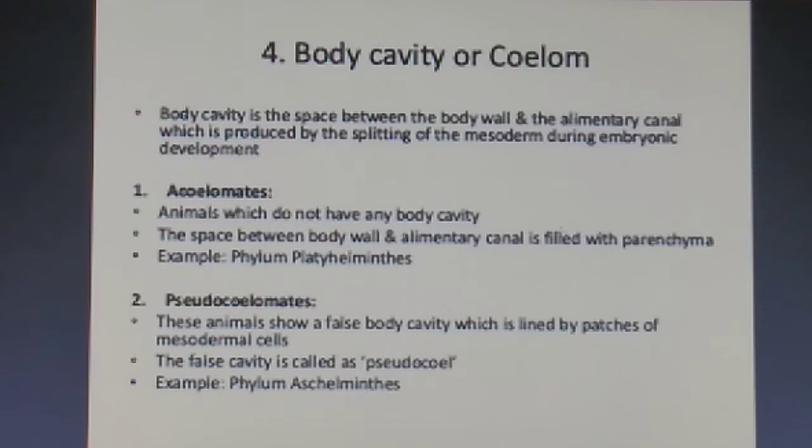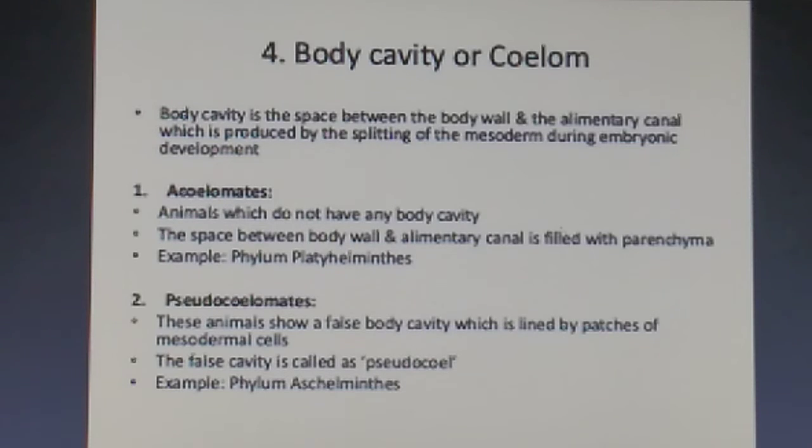The first one we have is the acoelomates. Now these are the animals which do not have any body cavity in them, and the space between the body wall and the alimentary canal is filled with parenchyma. Fine, example is phylum Platyhelminthes. They are acoelomates, so their body is filled with parenchyma.